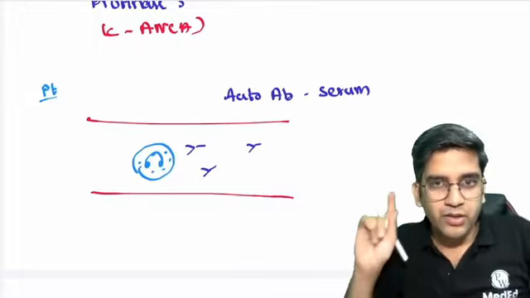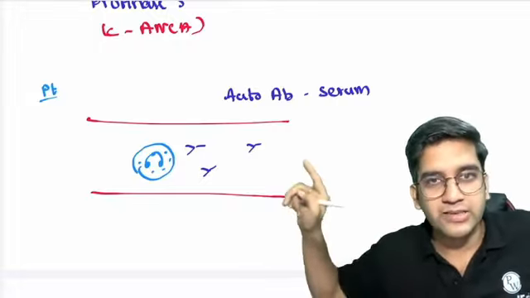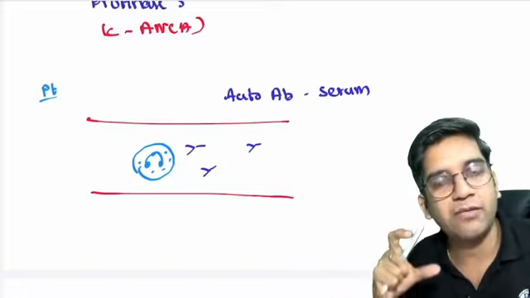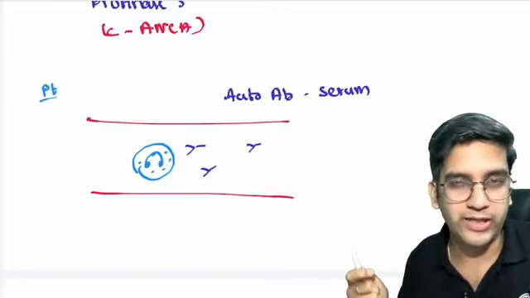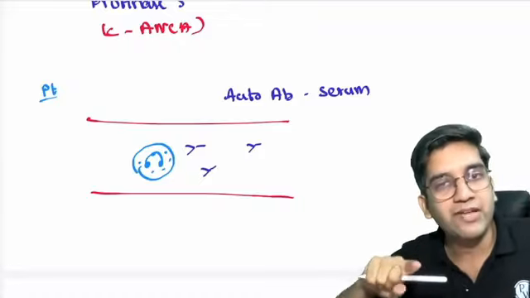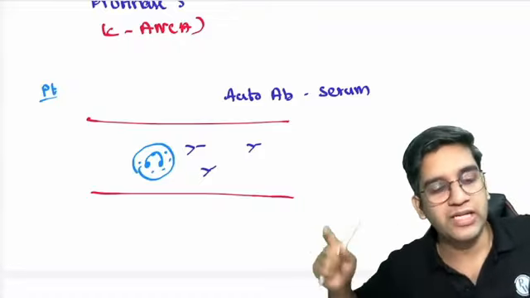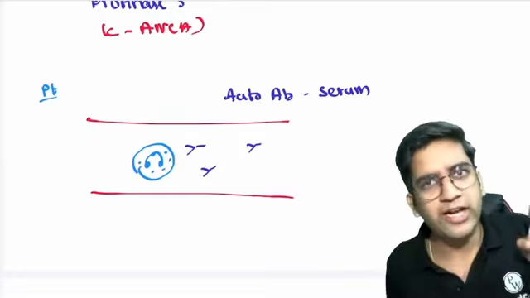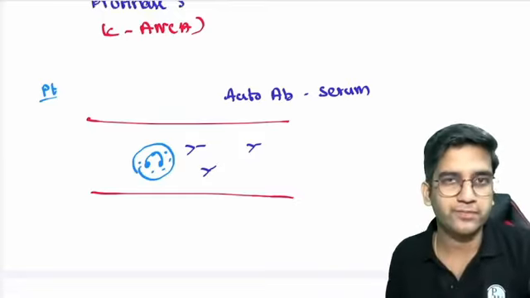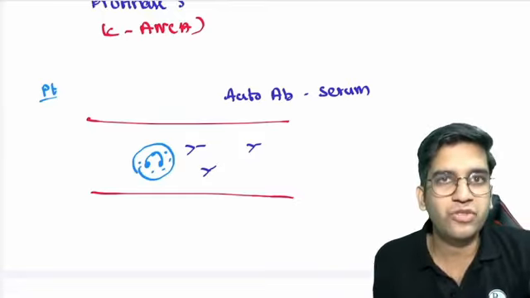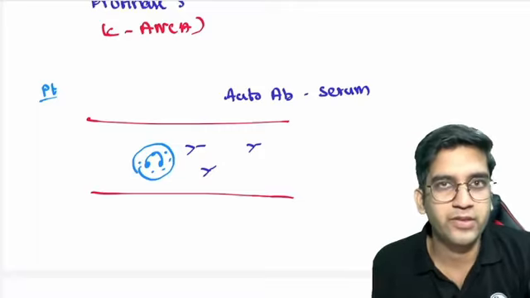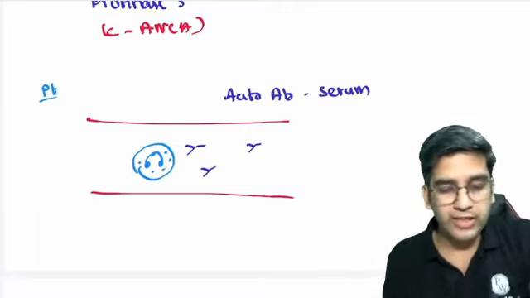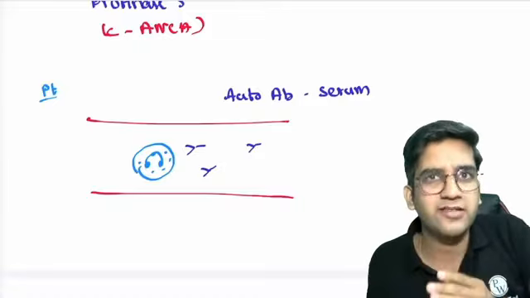Now tell me, is there a possibility this antibody can enter into the neutrophil and bind to MPO and destroy it? Or whenever the MPO comes outside, the antibody will bind and destroy? Which is possible? Can an antibody enter, or the MPO should come outside? How do you think the pathogenesis happens? The first thing or second thing? The MPO should come outside, right? Because an antibody can never enter a cell.